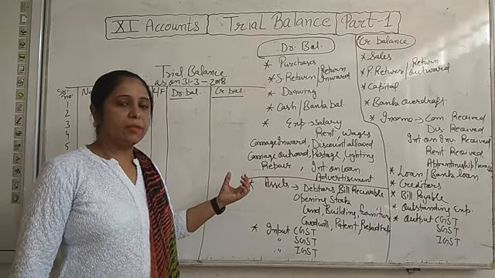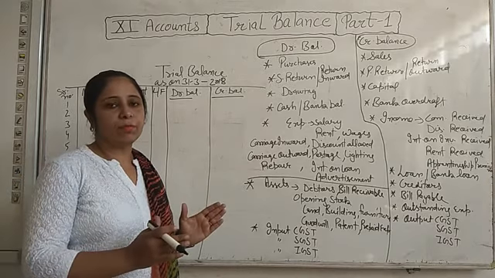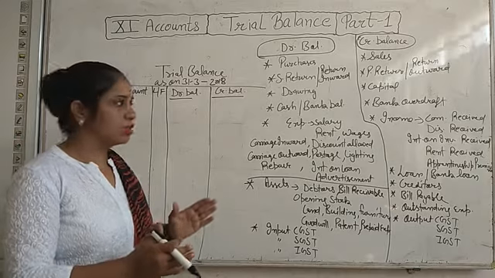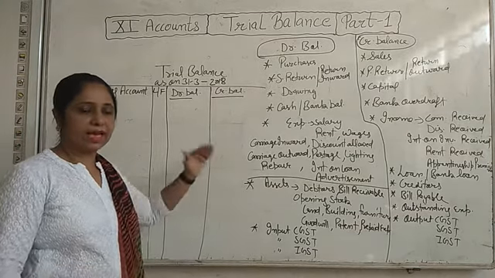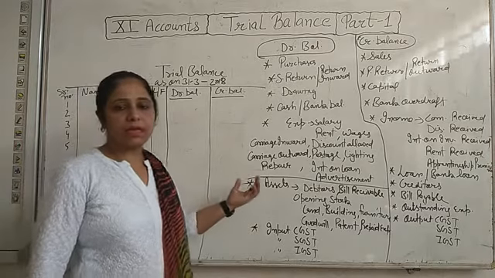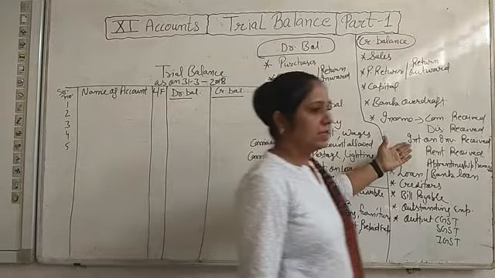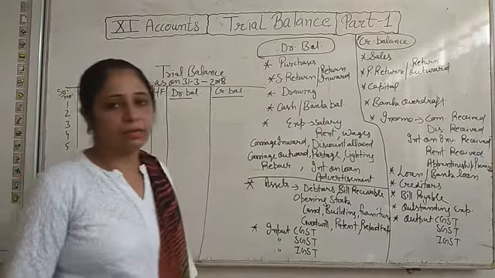The balance will be found by the difference of both side totals. We total both sides, and the difference that comes is the balance amount. If the debit side is more than the credit side, then the balance is known as debit balance, and if the credit side is more than the debit side, then the name given is credit balance.